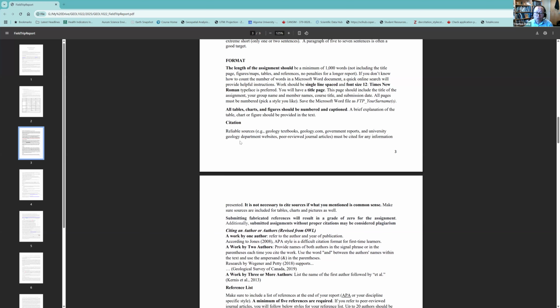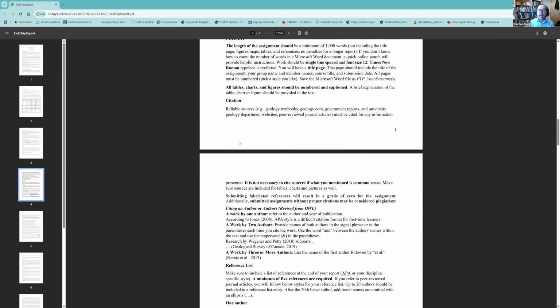And the format of the report, right? The minimum length is 1,000 words, and that's not including the title, the figures, tables, and references. But you can write a 1,500-word report, no problem, or even longer, no problem, no penalties. But there's a minimum length for the report, right?